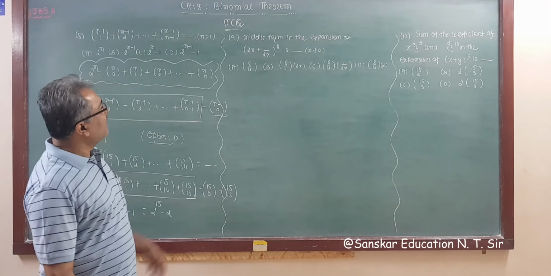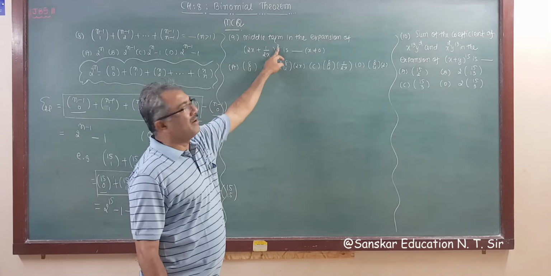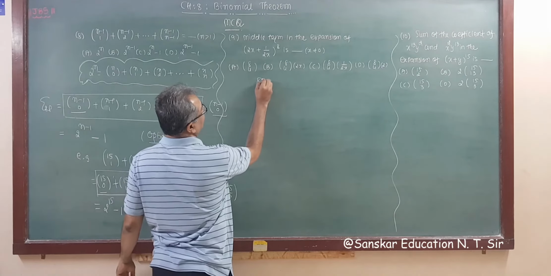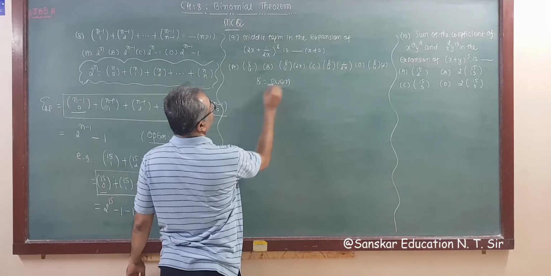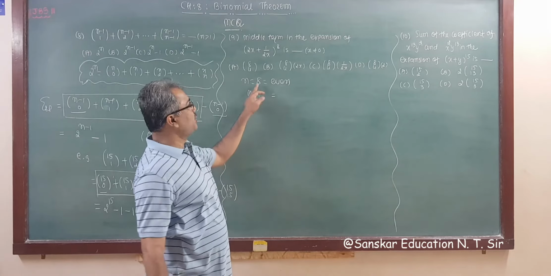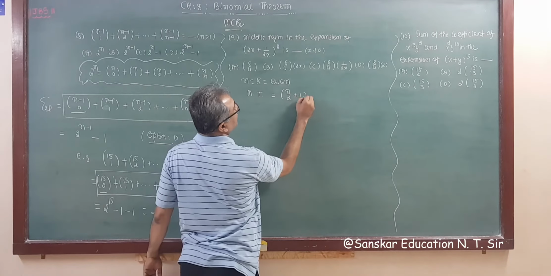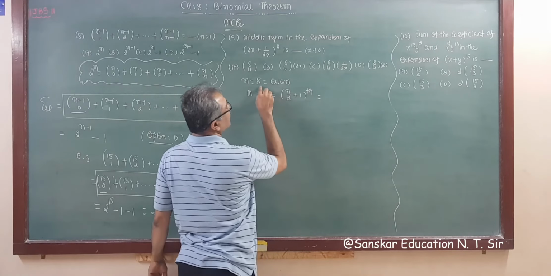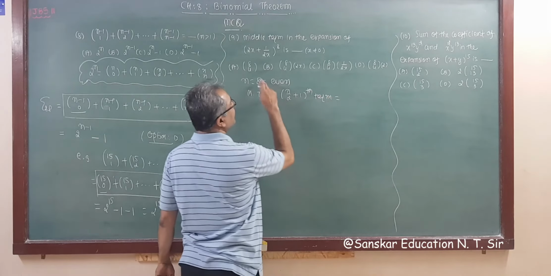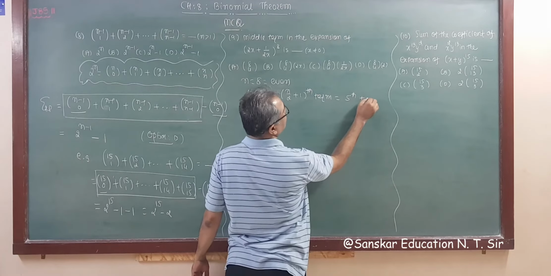Now, 9th question. Middle term in the expansion of this. Now, the power is 8. So, 8 is even. Middle term will be n by 2 plus 1 term. That is 8 by 2, which is 4, plus 1, that is the 5th term, n is 8, right?